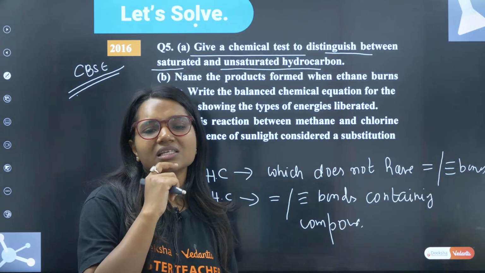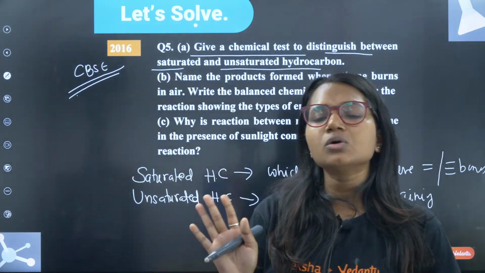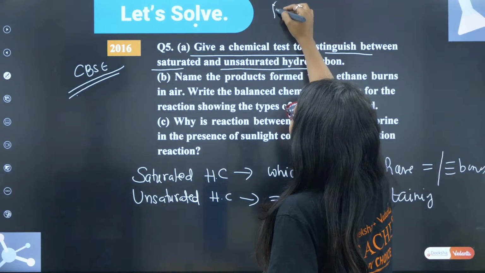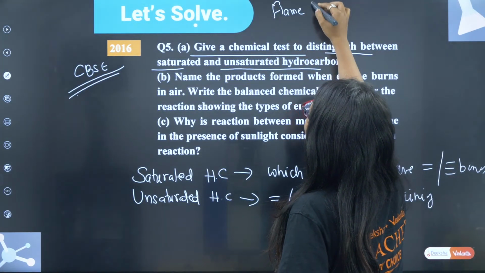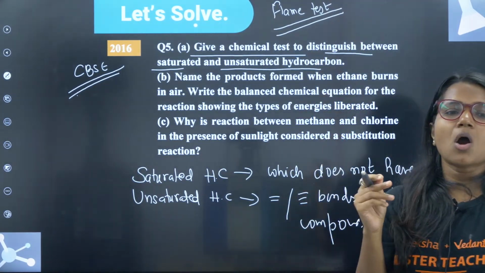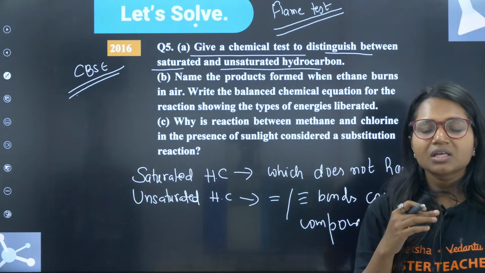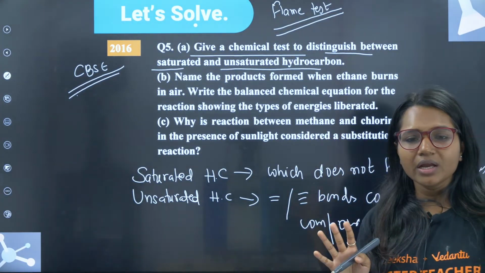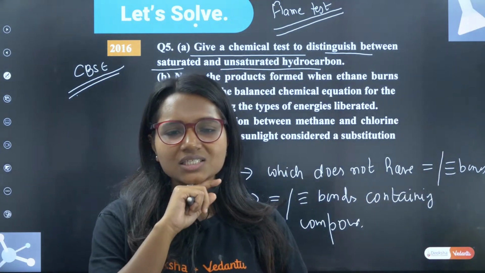But Vriksha, we cannot use the flame test here. Listen to me carefully. The flame test you can use for aromatic and aliphatic compounds. Aromatic compounds will give you that sooty flame. Very good, Raja.